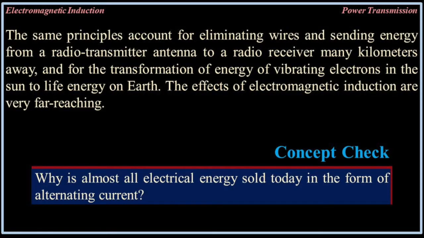The same principles account for eliminating wire and sending energy from a radio transmitter antenna to a radio receiver many kilometers away, and for the transformation of energy of vibrating electrons in the sun to life energy on Earth. The effects of electromagnetic induction are very far-reaching. Concept check: Why is almost all electrical energy sold today in the form of alternating current?